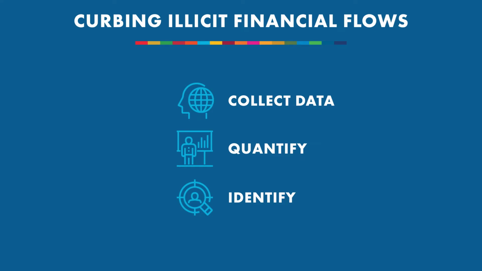We did pilot the methodology for measuring drug trafficking in 4 countries in Latin America: Colombia, Ecuador, Mexico, and Peru. And through this exercise, we were able to identify with clarity which role each one of the countries had in the drug trafficking market.